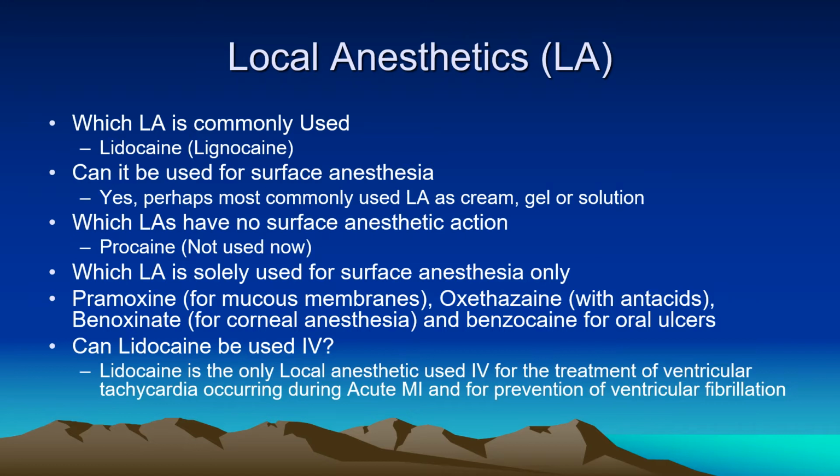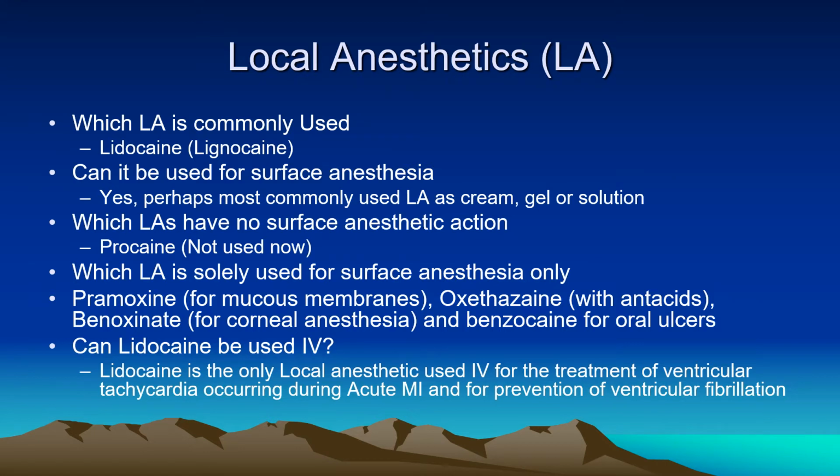Which local anesthetic is solely used for surface anesthesia only? Because of the clinical need, pramoxine is used for mucous membrane, oxethazaine is used with antacid as a liquid antacid with local anesthetic, dibucaine is used for ocular anesthesia because it is non-irritating, and benzocaine is used for oral ulcers and pharyngitis, sore throat, as lozenges also, as a gel and lozenges.